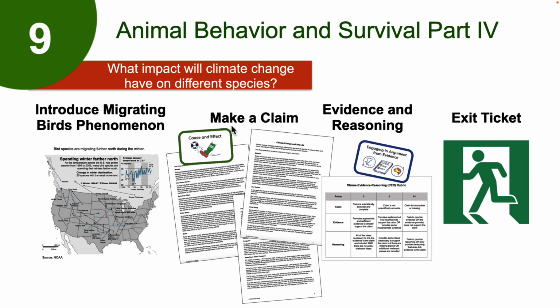We introduce the claim, evidence, reasoning formulation where students can develop an answer, a claim, and support their claim with evidence and reasoning. They'll work in pairs to gather evidence about how climate change might affect animal behavior and survival. They'll share their most valuable piece of evidence in the exit ticket.